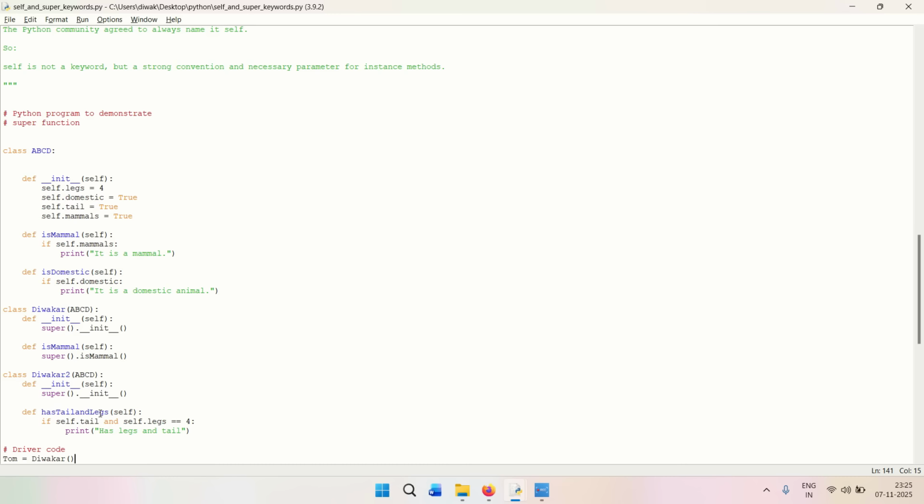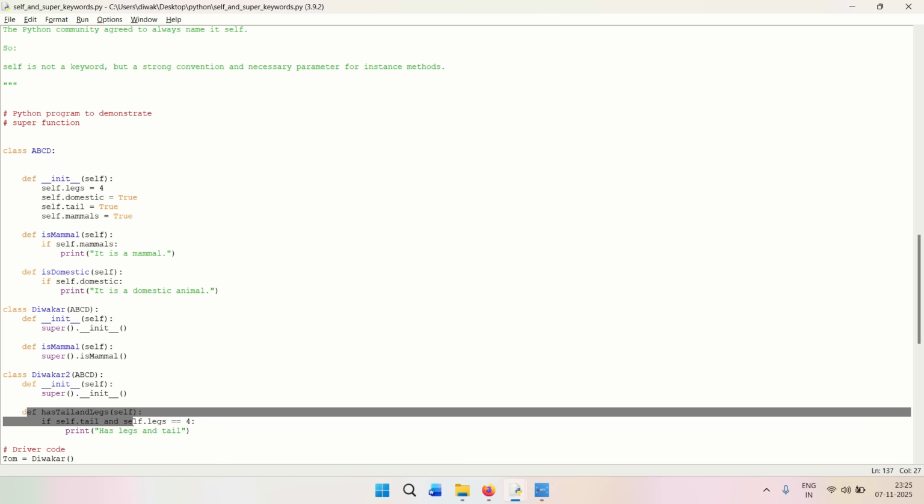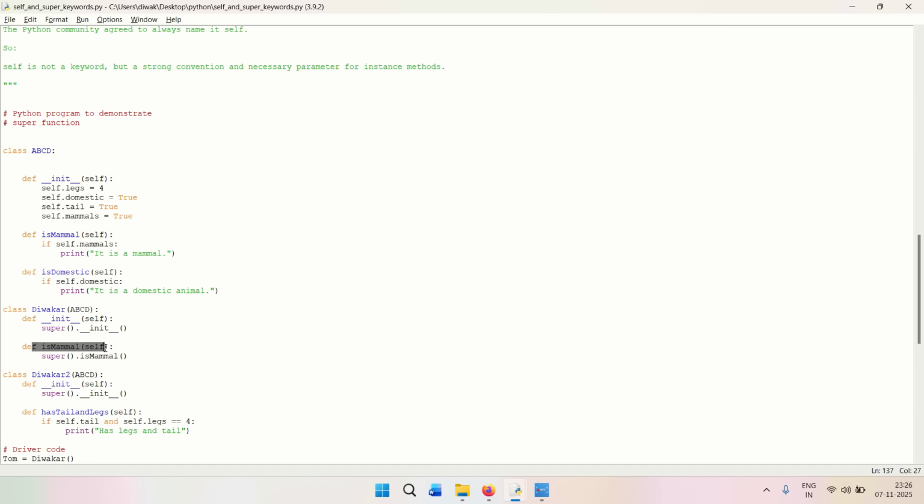And if you would see that there is another method over here, like let's say is mammal self, right? So super is mammal, right? So basically it has called a method, and in the method it is calling the super is mammal. So it is going to call this particular method, and if this value is equal to true, it is going to print this value, it is a mammal, right?